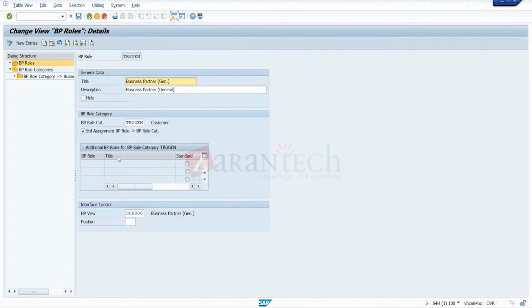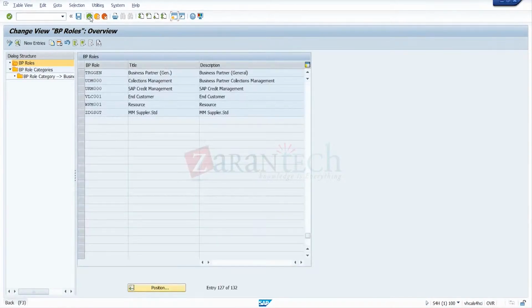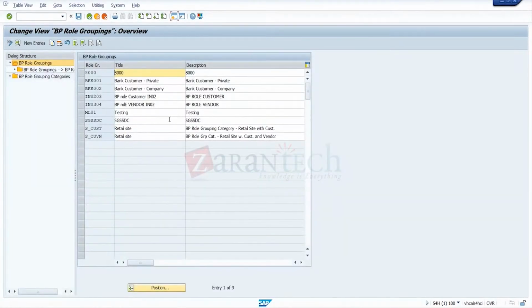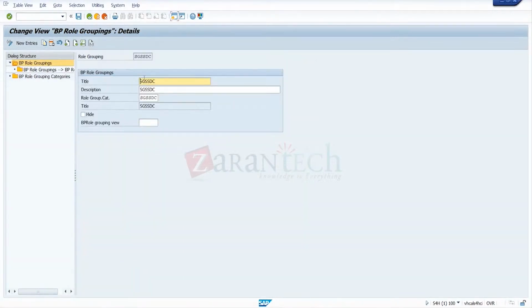I can add some more roles here. You can make some more roles here. What are groupings? Grouping can be done from here. We have different BP role groupings. There you can link them and make the groupings here. For example, you make a group here. You can go for new entries. For example, take this one. It's my own. I'll show you this one. So this is a group I made.